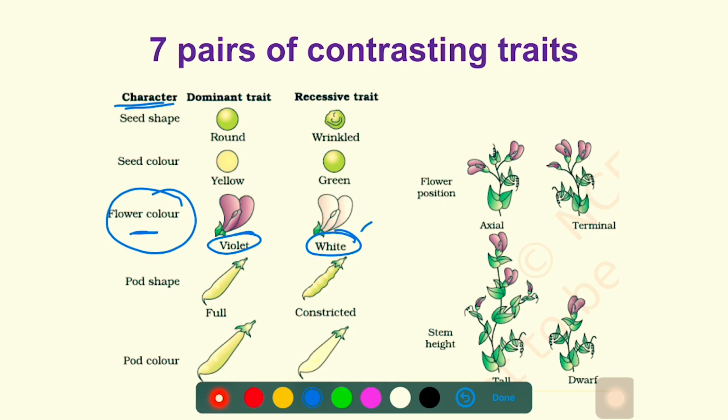Another example which we will commonly use throughout the lesson is stem height. That is the character. The 2 contrasting traits are tall and dwarf. The pea plants can be either tall or dwarf. So these are the 7 characters, each having a pair of contrasting traits, so there are 14 traits in total. He selected these 14 traits to study the inheritance pattern in pea plants.